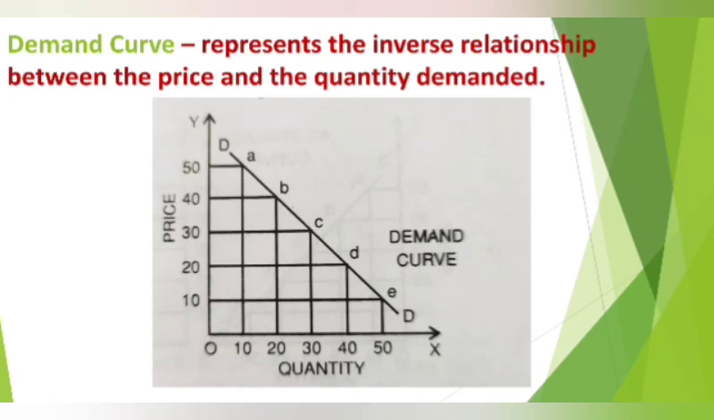From this we can understand that the demand curve slopes downwards due to the law of diminishing marginal utility. Thus we can see that the consumer will buy more only at a lower price. Therefore the demand curve slopes downwards.